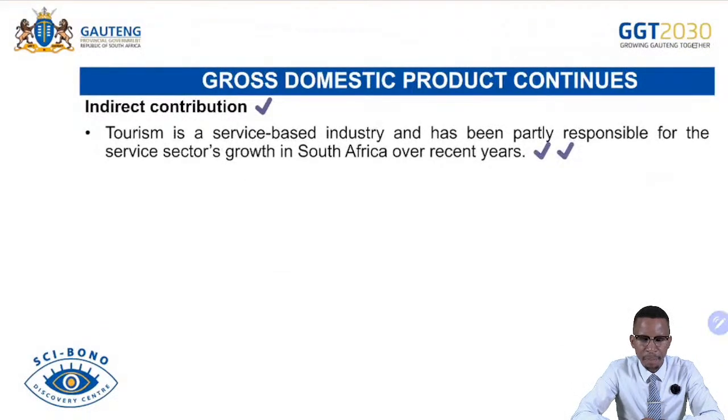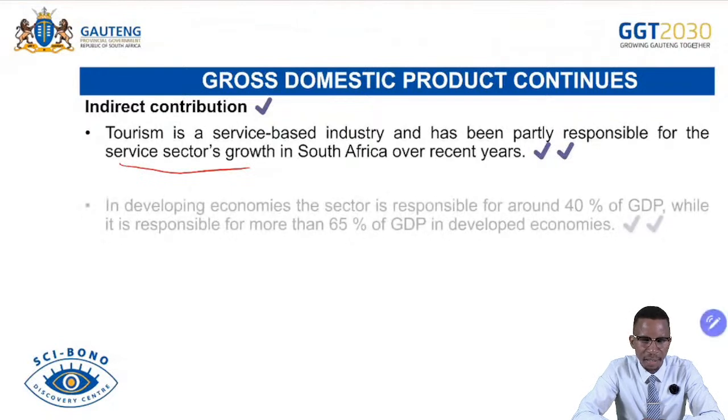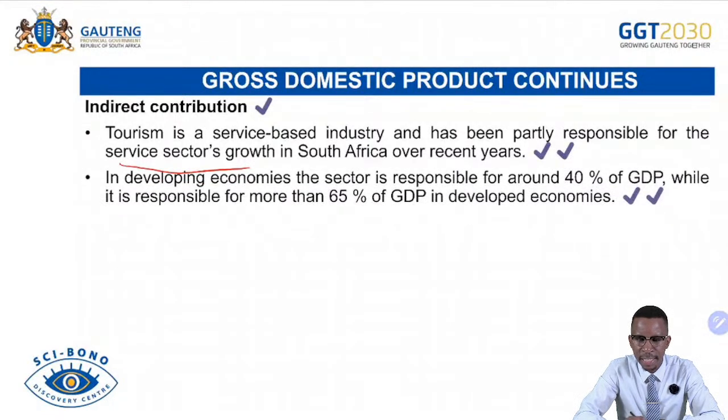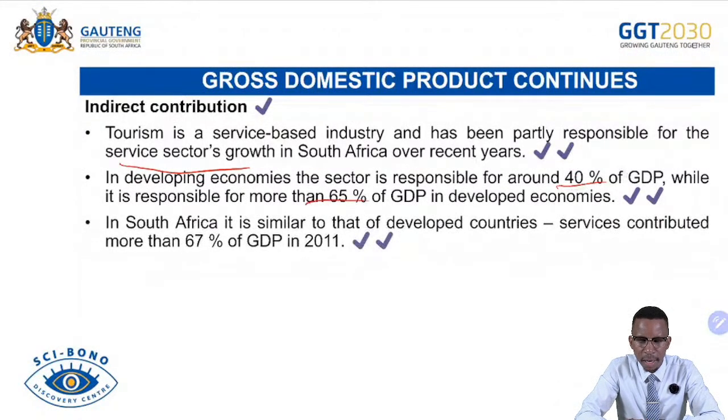Indirect contribution: tourism is a service-based industry and has been partly responsible for the service sector's growth over recent years. In developing economies, the sector is responsible for 40%. In South Africa, it is similar to developed countries. Services contributed about 67% of the GDP in 2011.